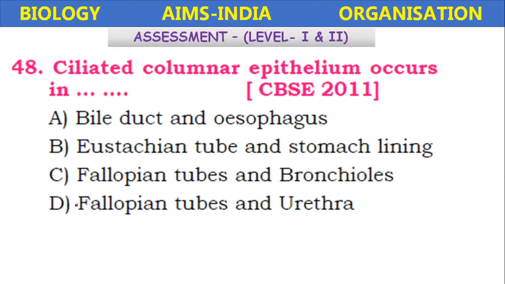Next, the ciliated columnar epithelium. Ciliated columnar epithelium occurs in bile duct and esophagus, eustachian tube and stomach lining, fallopian tubes and bronchioles, fallopian tubes and urethra. It is found in the fallopian tubes in the female reproductive system and bronchioles in the lungs.